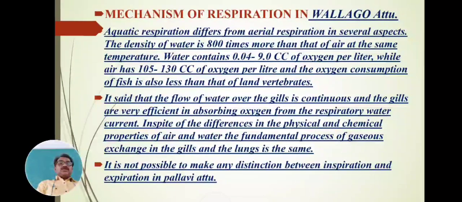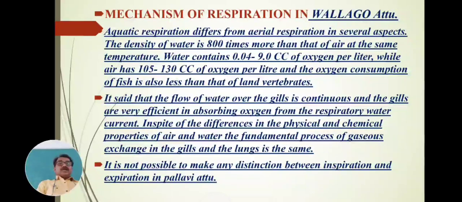In polluted or dirty water the oxygen concentration is 0.04 cubic centimeter, or at the highest 9.0 cubic centimeter of oxygen per liter, while air has 105 to 130 cc of oxygen per liter.